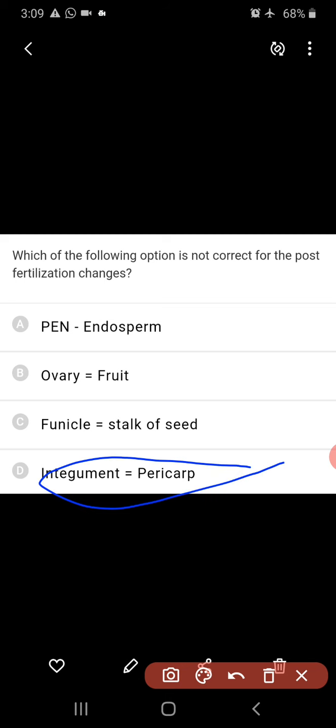So which one of the following options is not correct for the post fertilization events? This is not correct.